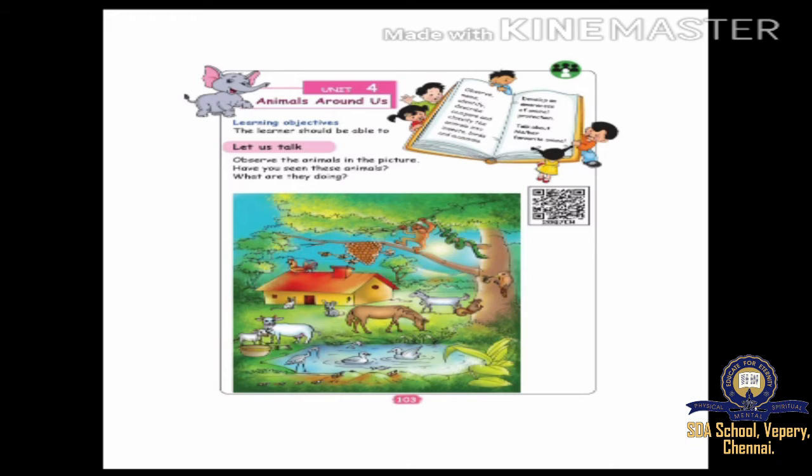All these are birds. And in the pond, you can see some fishes swimming in it. Then you can see a beehive on the tree. Bees are taking nectar from the flower and it has built a beehive in the tree.